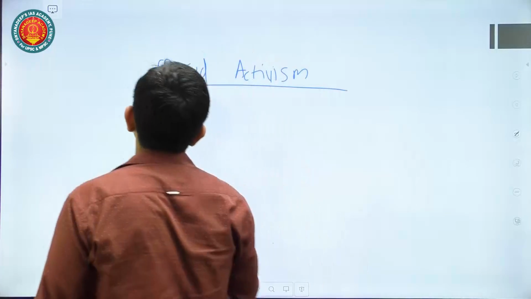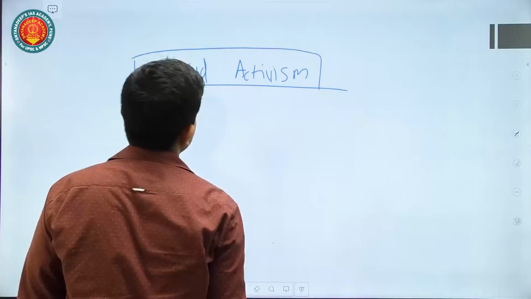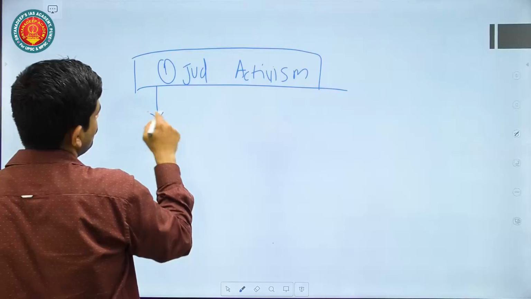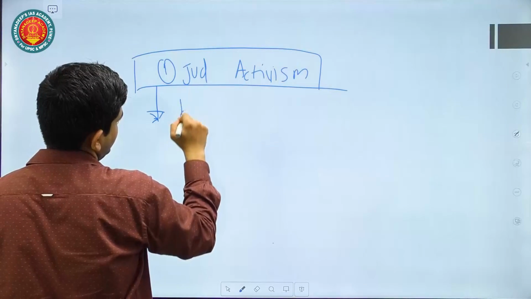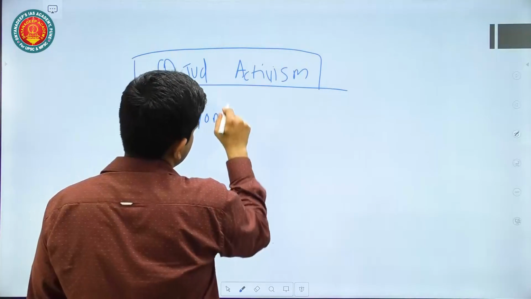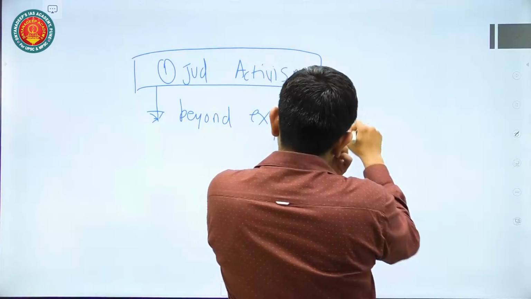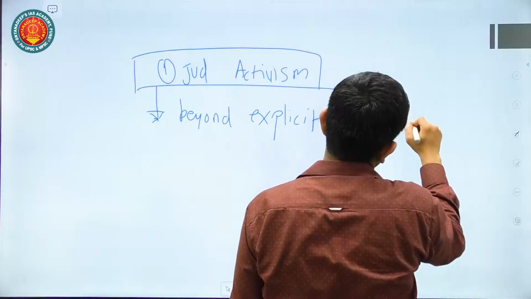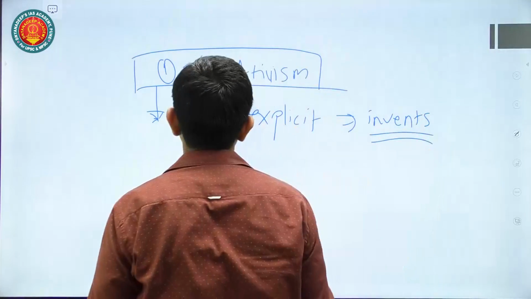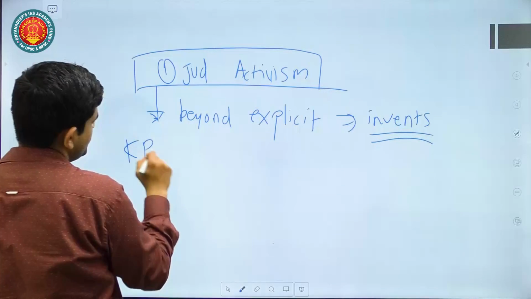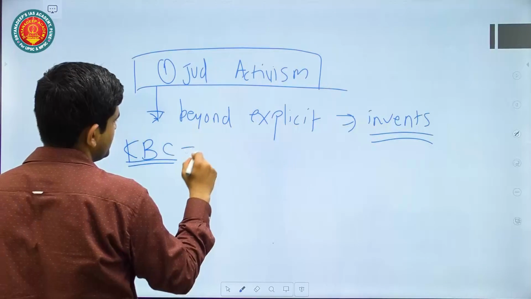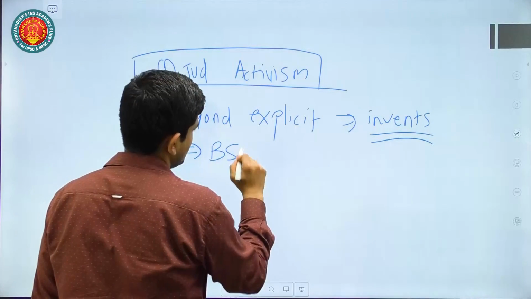Now, judicial activism is when the judiciary goes beyond its explicit mandate, and when it invents anything new. For example, in the Kesavananda Bharati case, the judiciary invented what is called the basic structure doctrine.